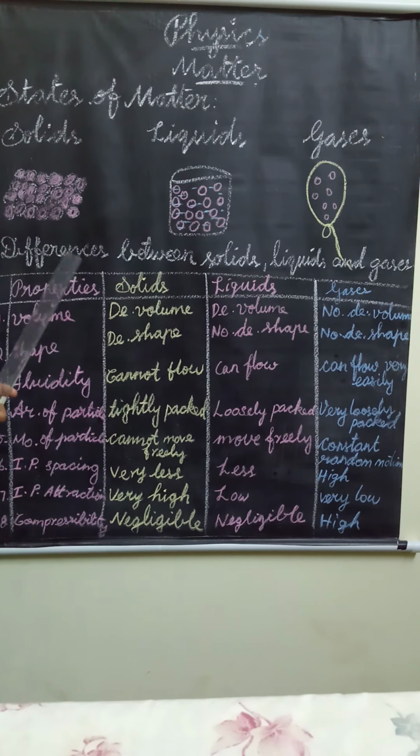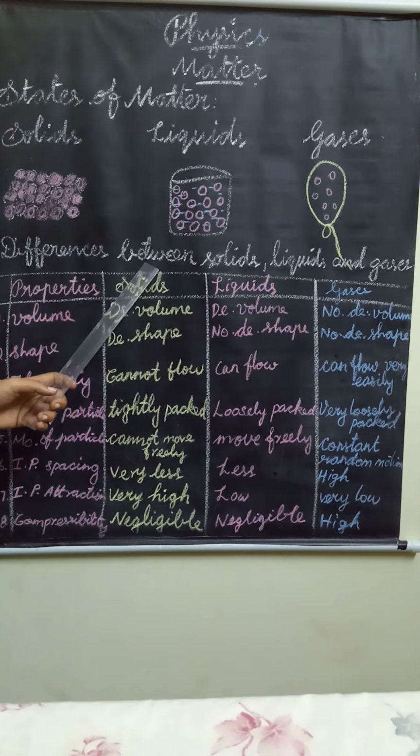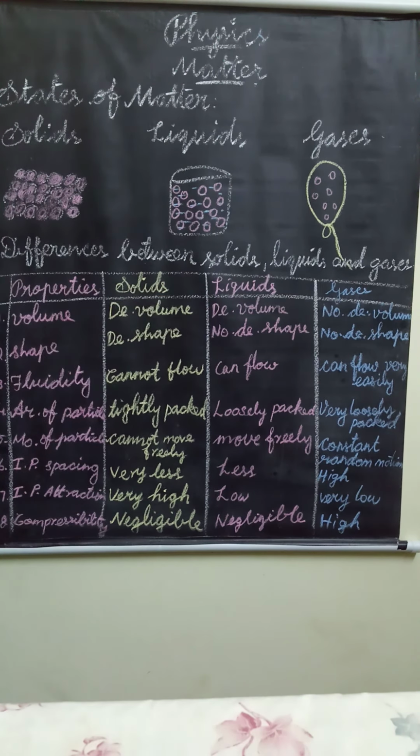Okay, next topic is differences between solids, liquids and gases. They have 8 properties. What are the 8 properties? Volume, shape, fluidity, arrangement of particles, movement of particles, interparticular spacing, interparticular attraction and compressibility. Okay, these are the properties of states of matter.